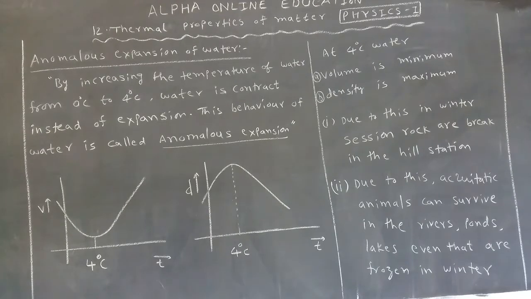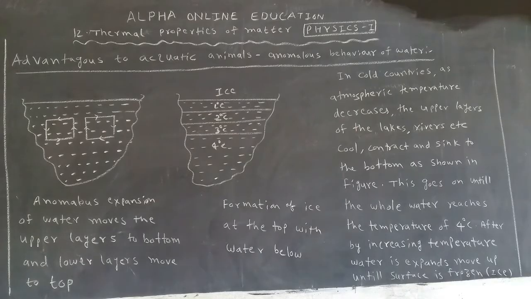But how the aquatic animals can survive, that is important for 4 marks. Okay, this is one of the topics important for 2 marks. Record that in your notes. But you must listen that at 4 degrees centigrade, the volume of the water is minimum, but the density is maximum. This topic is important for 4 marks from the examination point of view.